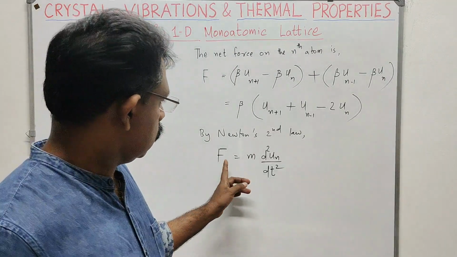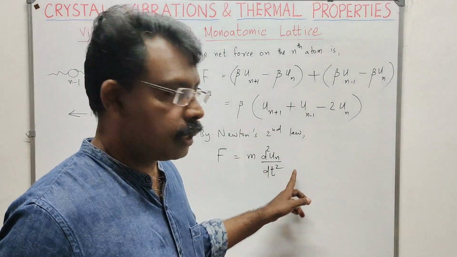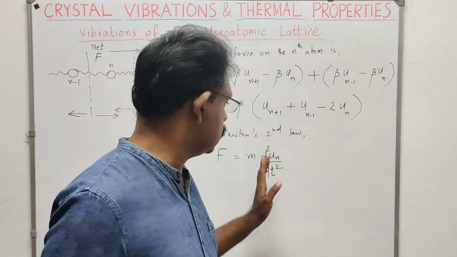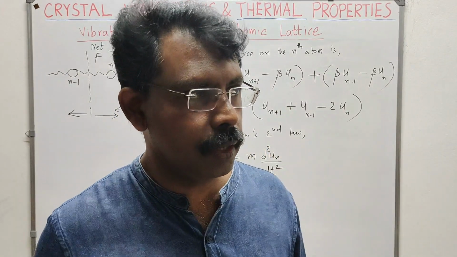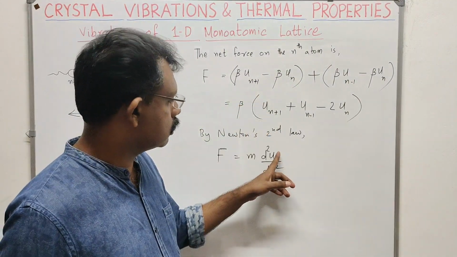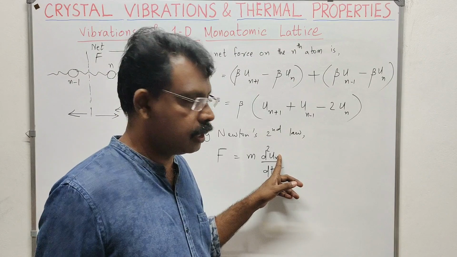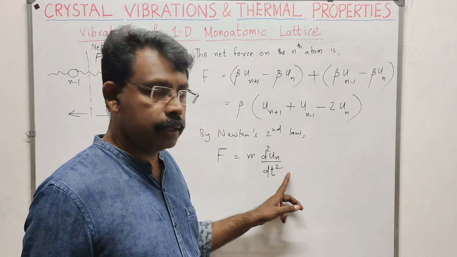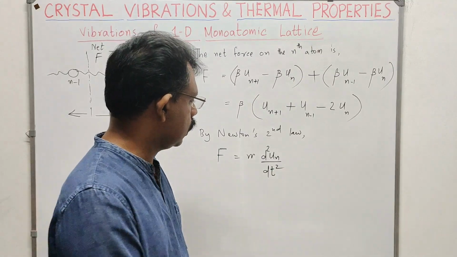This you may already know: force is equal to mass into acceleration. Acceleration is the second derivative of displacement, d squared x by dt squared. Here we have taken the displacement to be un. So the displacement for the atom at the nth site and its acceleration is d squared un by dt squared, multiplied by m. You will get the force.